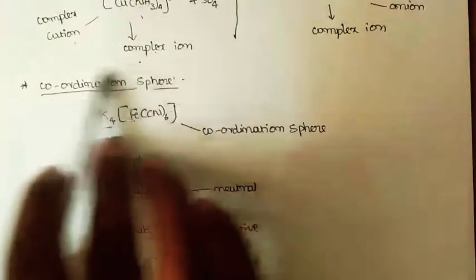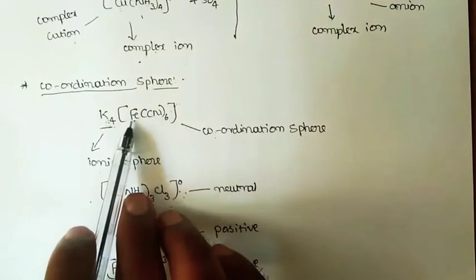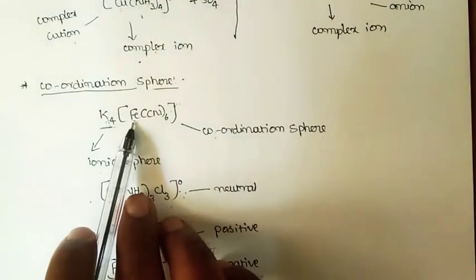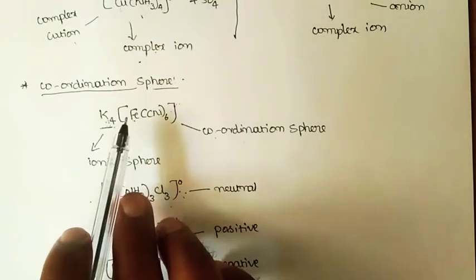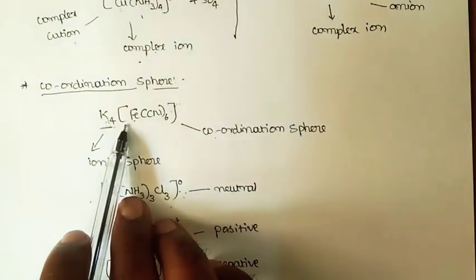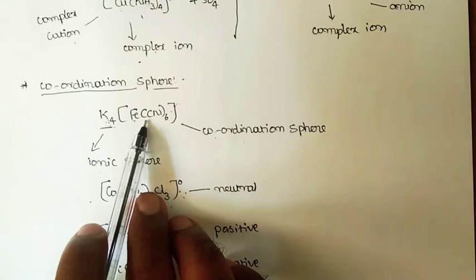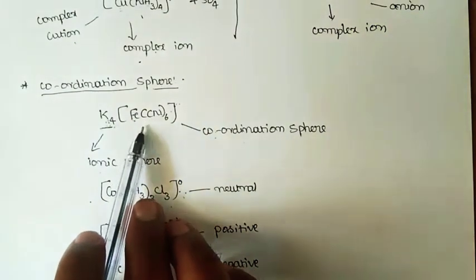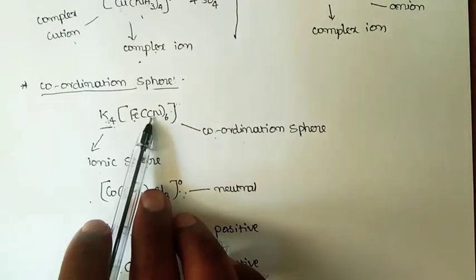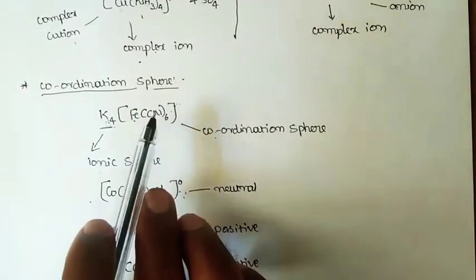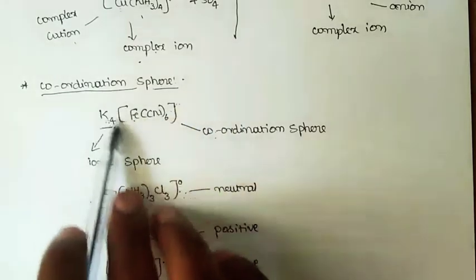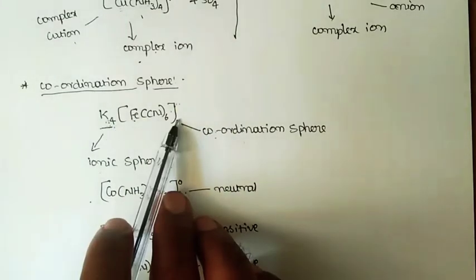So likewise, the coordination sphere is the one which consists of the metal atom or ion, completely surrounded or joined by a certain definite number of molecules or ions through coordinate bonds, and is completely enclosed within the square bracket.